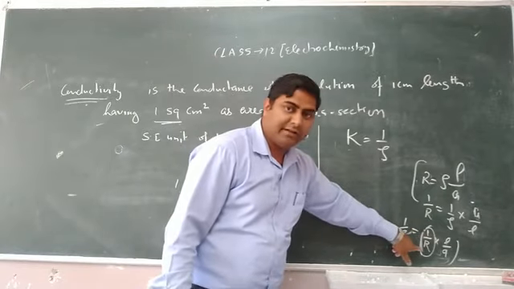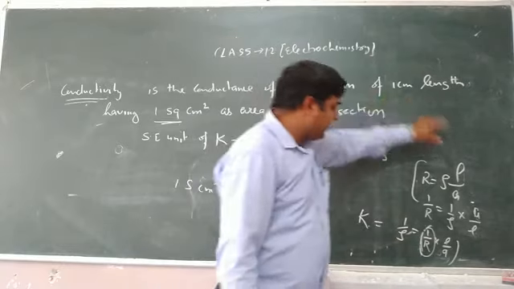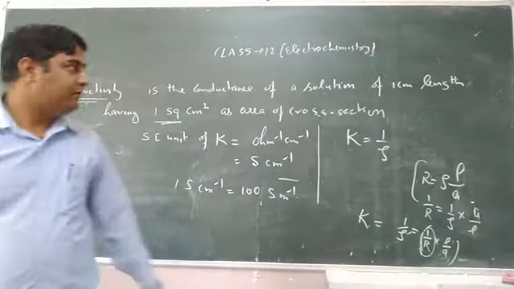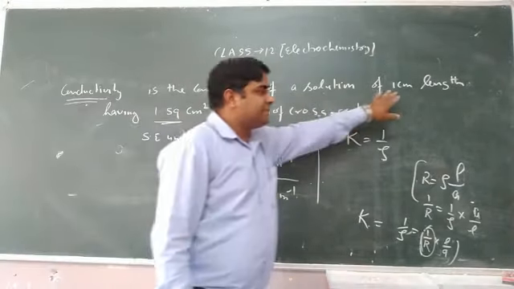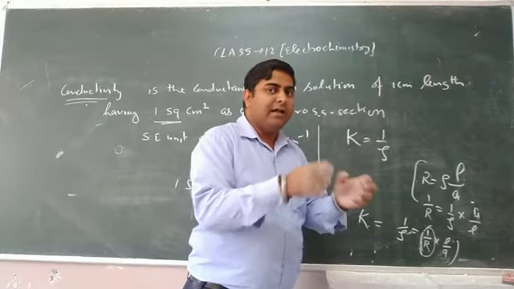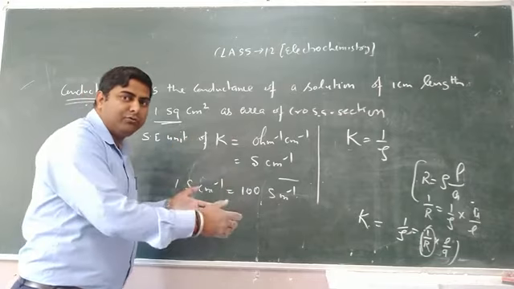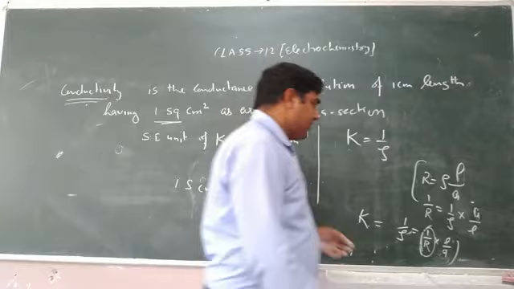1 upon R is conductance, of a solution having 1 centimeter length and area of cross section 1 centimeter square. Keep in mind this length is the length of the electrodes, and the area of cross section means the area between the two electrodes in which the electrolysis is being carried out.